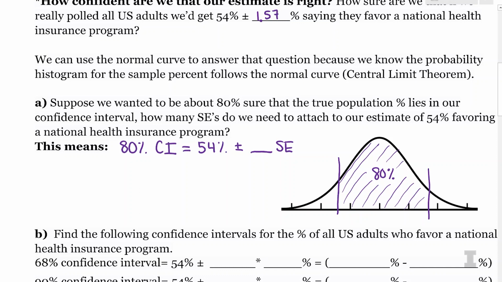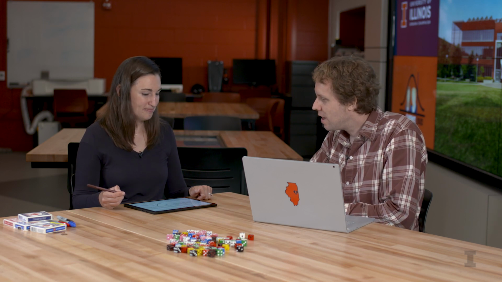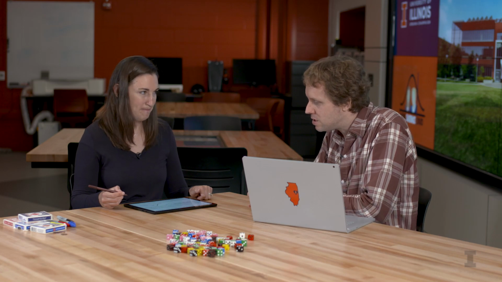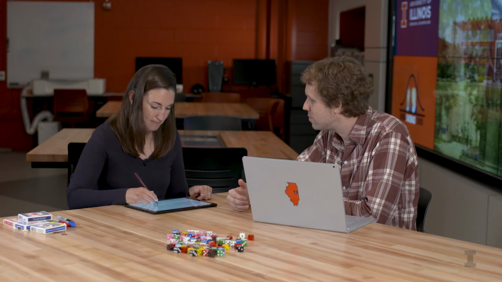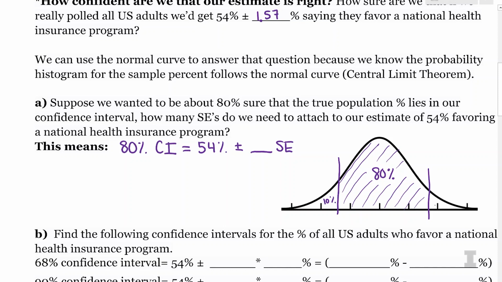Yeah, so I see this as the best application of the probability point function: where do we get to the point where so much of the data is to the left of it? And I know the normal curve is symmetric. Yes. So I would say if 80% is in the middle, both tails have 10% in them each. Exactly. So I can ask Python either for the 10% mark or the 90% mark. Do you want the negative or the positive value?